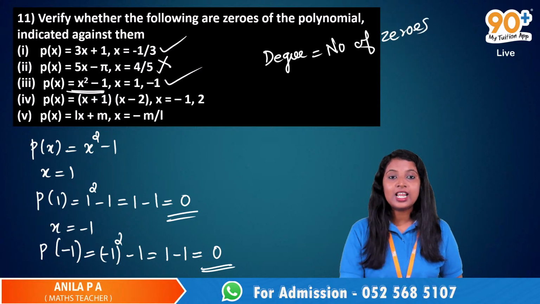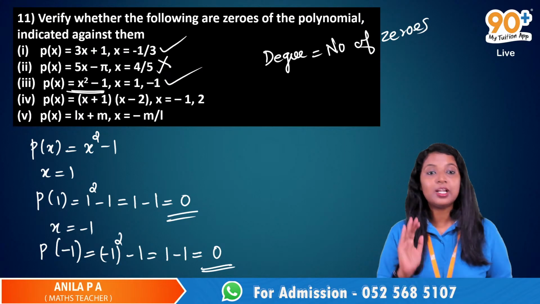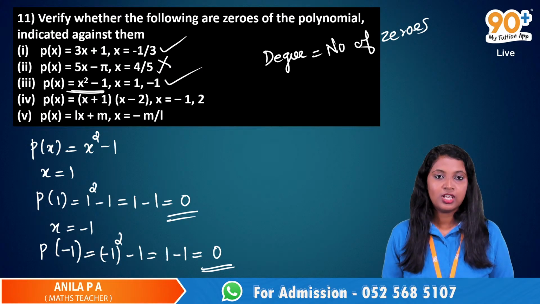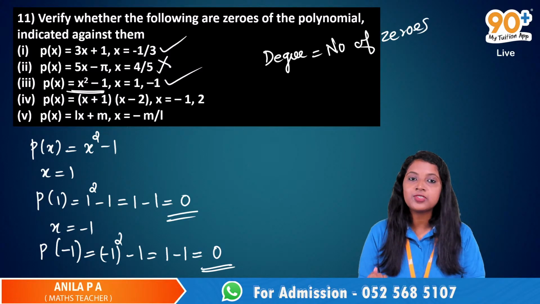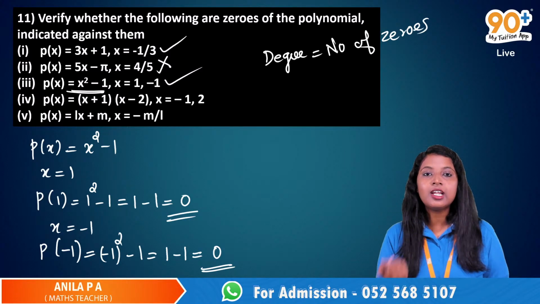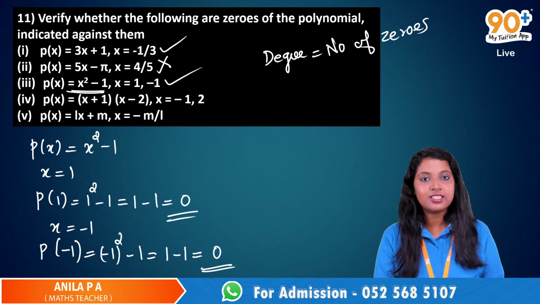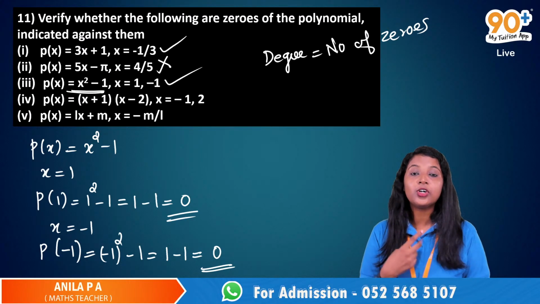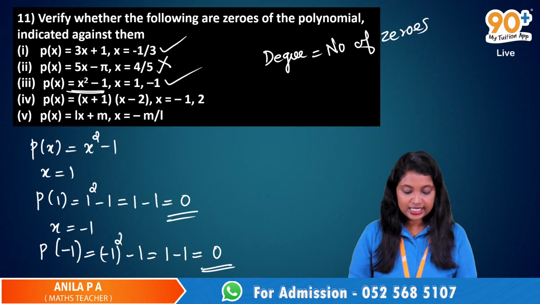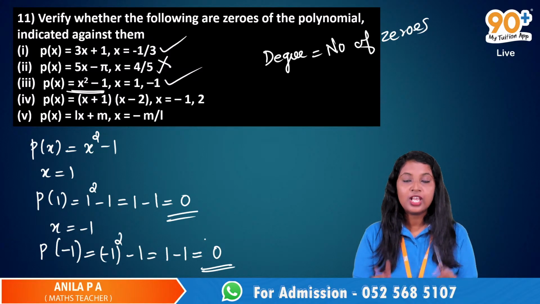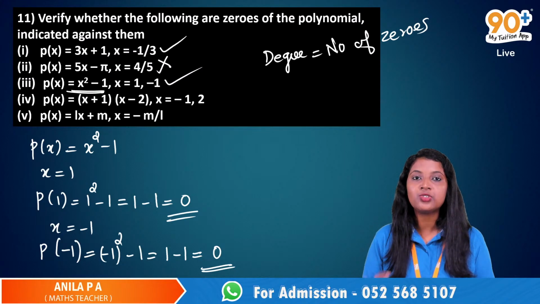So, till now we were dealing with linear polynomials and their zeros. Linear polynomial means the degree is 1, so the number of zeros is also 1. A linear polynomial has 1 and only 1 zero. But in case of a quadratic polynomial, the degree is 2. Therefore, as you can see here, it has 2 zeros.